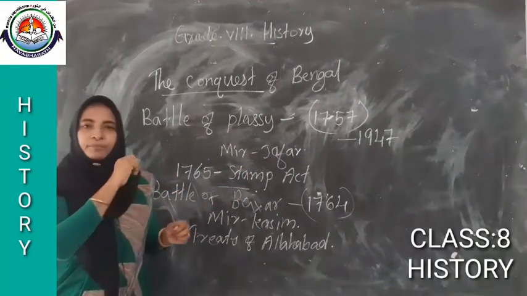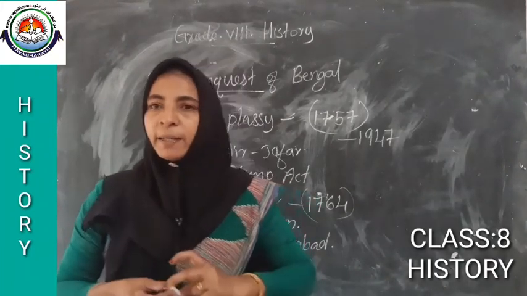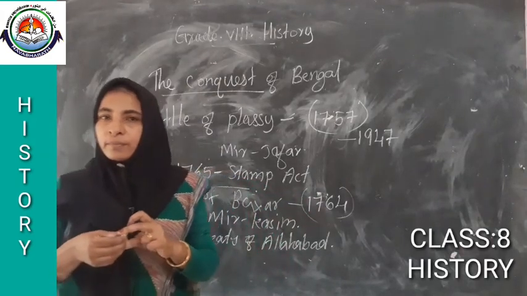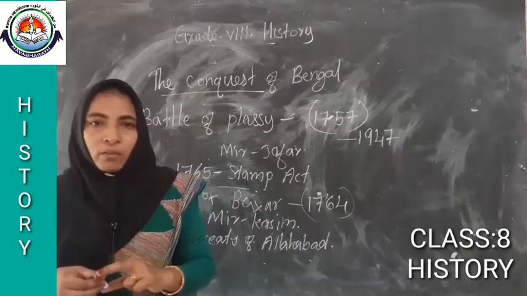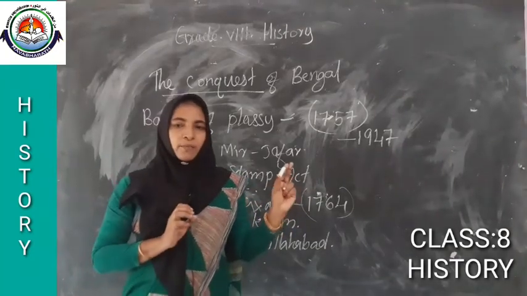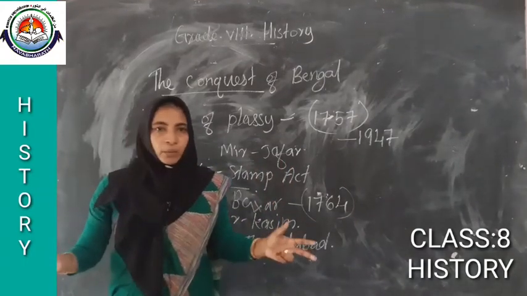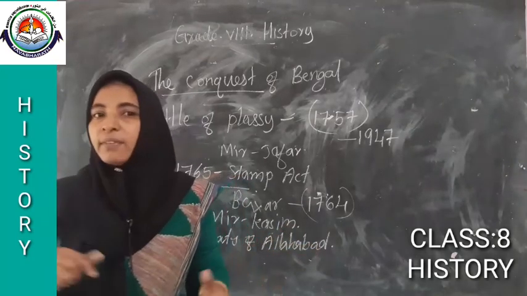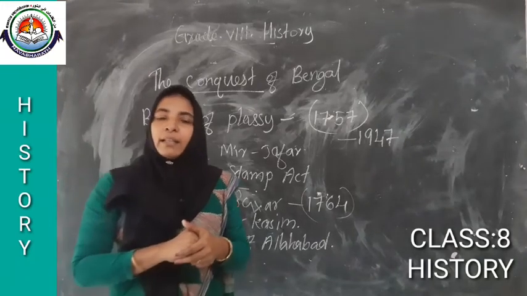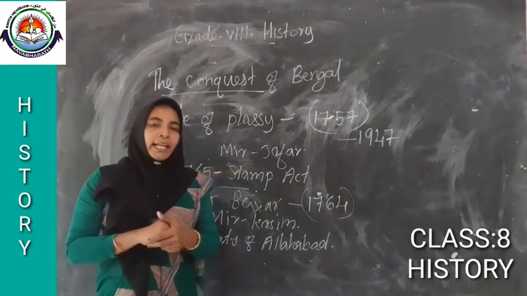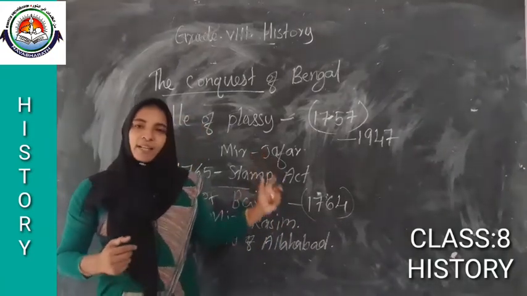Then what happened when Mir Qasim became the Nawab? He could not control the free flow of trade and commerce. So he abolished all the internal duties, which negatively affected British trade. Then they became angry again and replaced Mir Qasim as their Nawab.